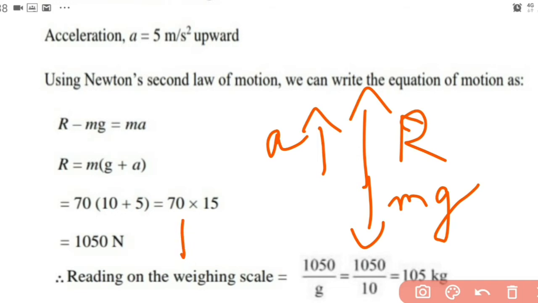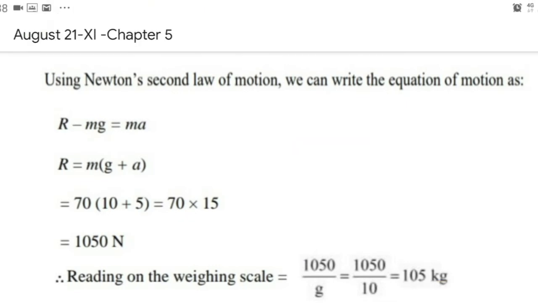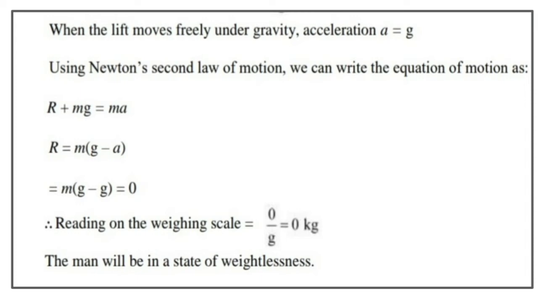So the equation becomes R minus mg is equal to m into a. So R is equal to mg plus ma, and we'll get 1050 Newton, and the reading on the weighing scale will be 105 kilogram.